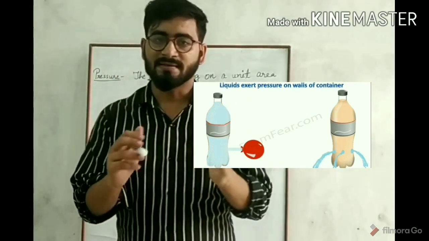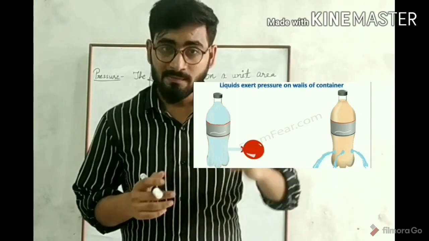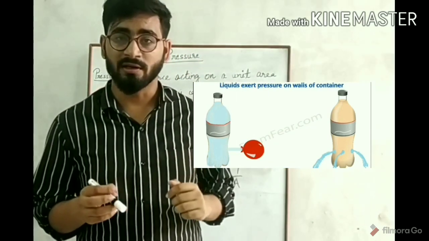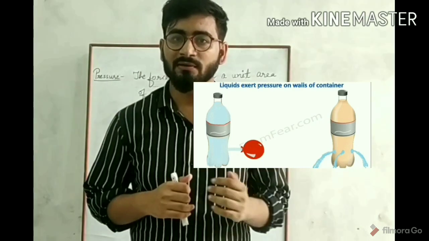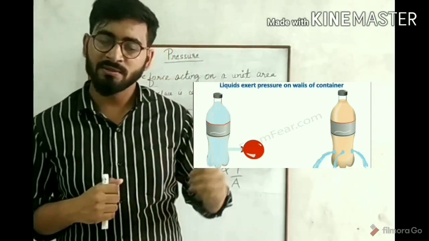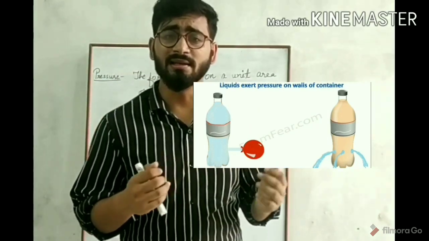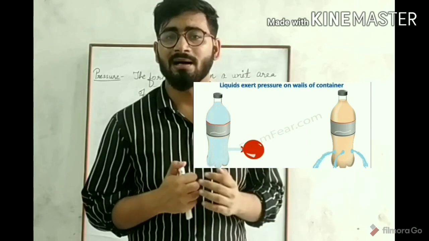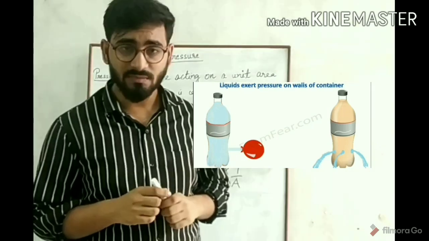When the water starts flowing out, why does the water start flowing? Because when you fill the bottle with water, the pressure exerted by the water on the walls of this bottle makes the water start flowing out. So with these two activities, you can clearly understand that liquids also exert pressure on the wall of the container. Gases also exert pressure on the wall of the container. Yes, gases also exert pressure on the wall of the container.